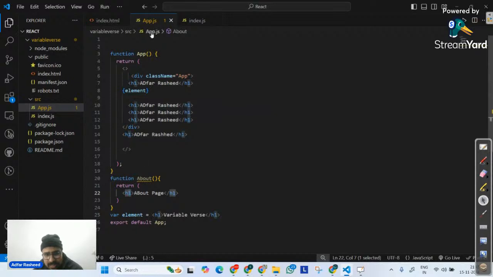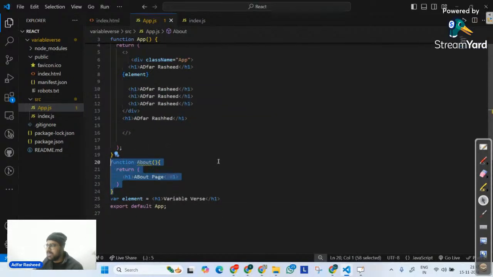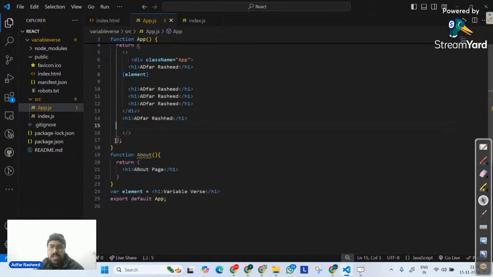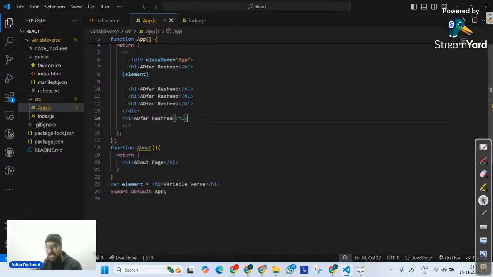As of now, in this app.js, I have created a component which is About. Is this a component? Yes, it is a component. Why? Because it is a function which is returning a user interface. I will create functions later on. They will not deal with user interface. They will deal with pure logic. They are not components. This is a component. Remember that. I will share the address link in few minutes. This is the component that we have.